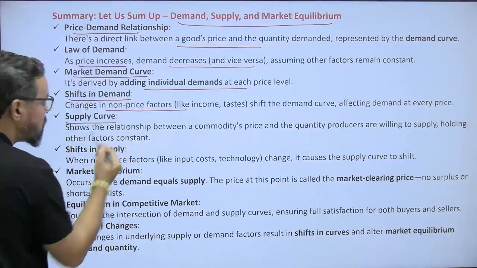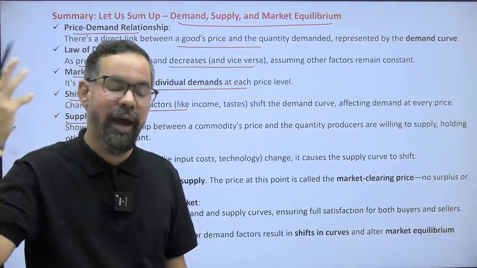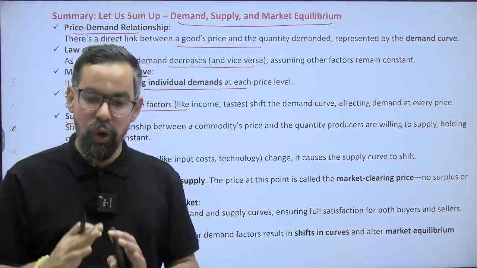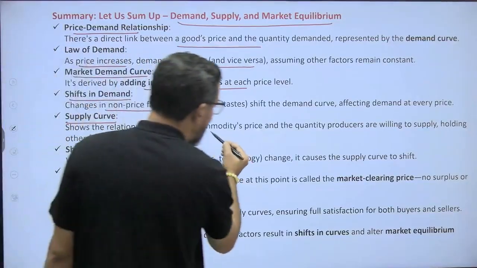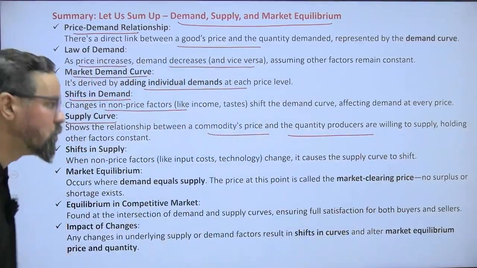Supply curve shows that sellers want to sell their product at a higher price. So if the price is higher, more quantity will be supplied. If the price is lower, less quantity will be supplied. So it shows the relationship between commodity price and quantity producers are willing to supply.